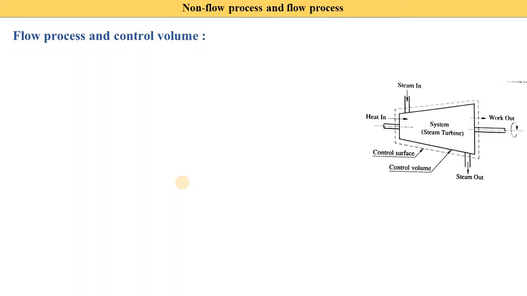That's why here we need to study the control volumes. For example, consider a portion of a steam turbine plant as shown in this figure. In a steam turbine plant there are lots of components: turbine, condenser, pump, and boiler. But we focus on the steam turbine.